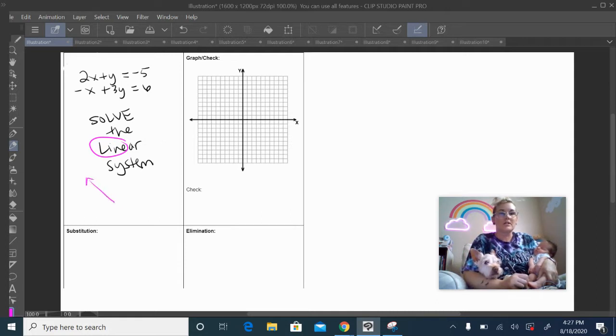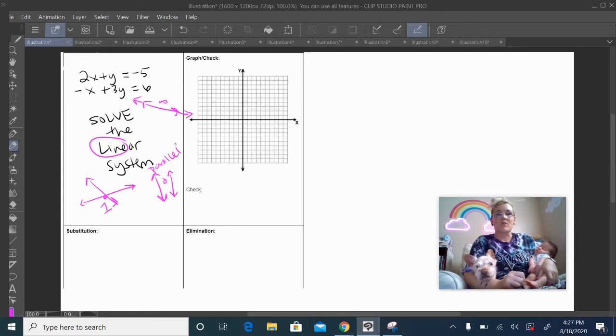Two lines can intersect at a single point. They can never intersect, and that could only be a possibility if they are parallel lines. Parallel lines have the same slope. Or they could be two lines on top of each other at every single point, so that would be infinite solutions. So one, zero, or infinite solutions.